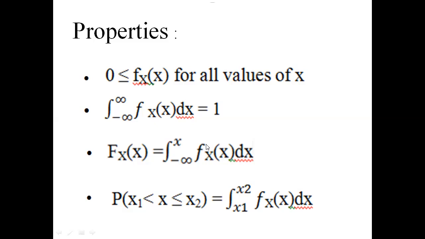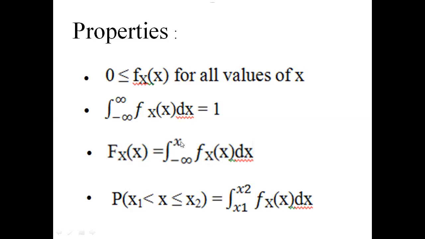Here minus infinity is taken by default. Actually, we take the minimum value of the range of the density function as the lower limit. For whatever value we are considering the distribution function, the value in this bracket is taken as the upper limit.